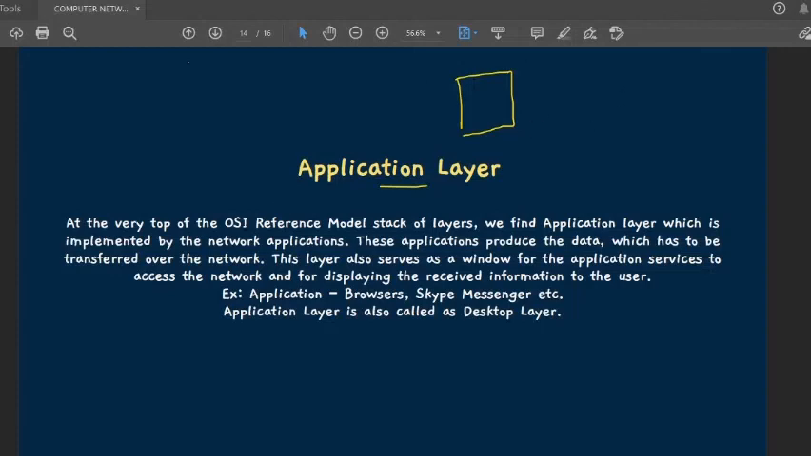At the very top of the OSI reference model stack of layers, we find the application layer, which is implemented by the network application. These applications produce the data, because this is the platform where we type or send the data, which has to be transferred over the network. This layer also serves as a window, for the application services to access the network, and for displaying the received information to the user.